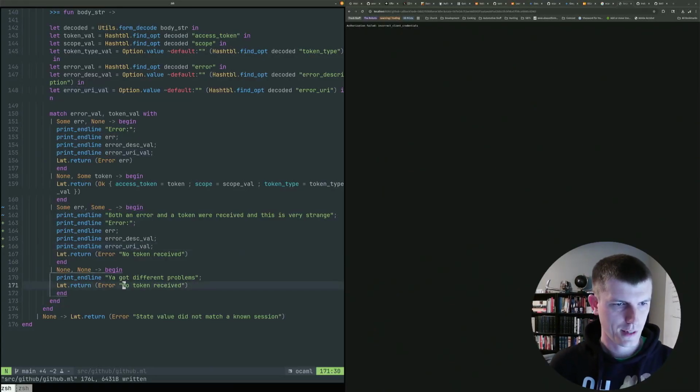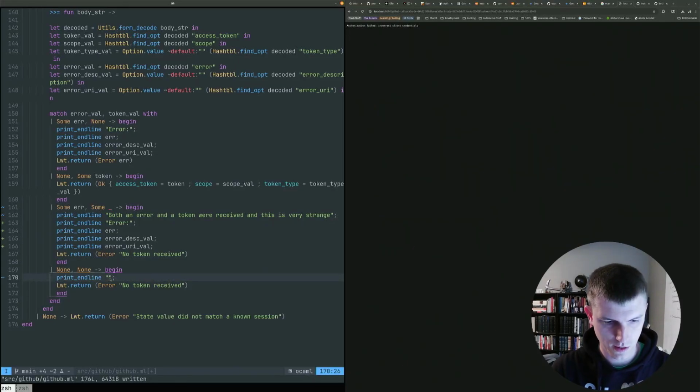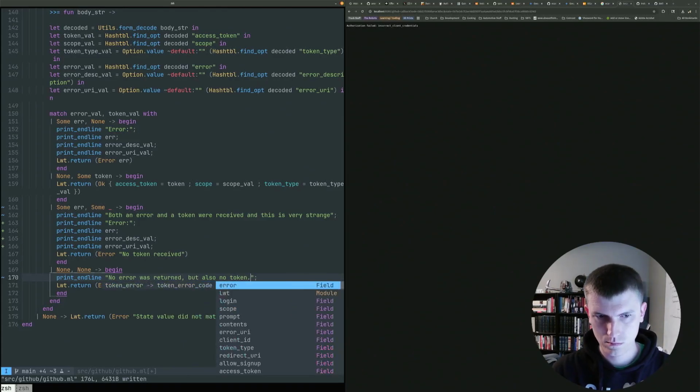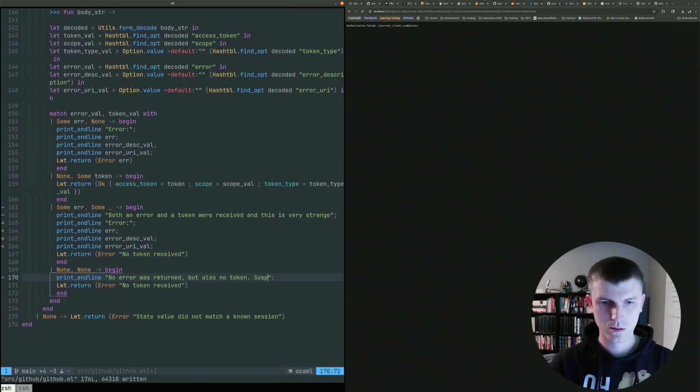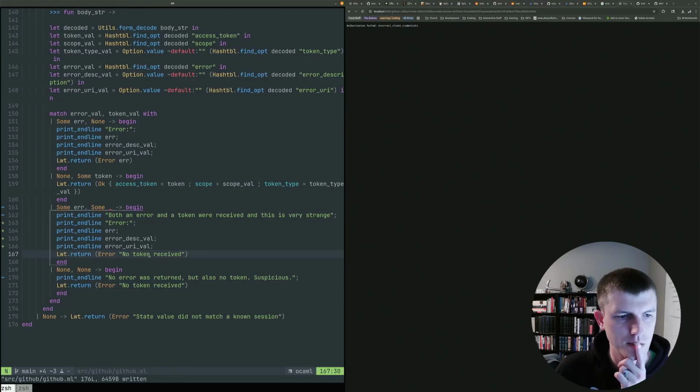If we return nothing at all, we should just let the developer know: no error was returned, but also no token. Suspicious. I don't know if this should say no token received though.